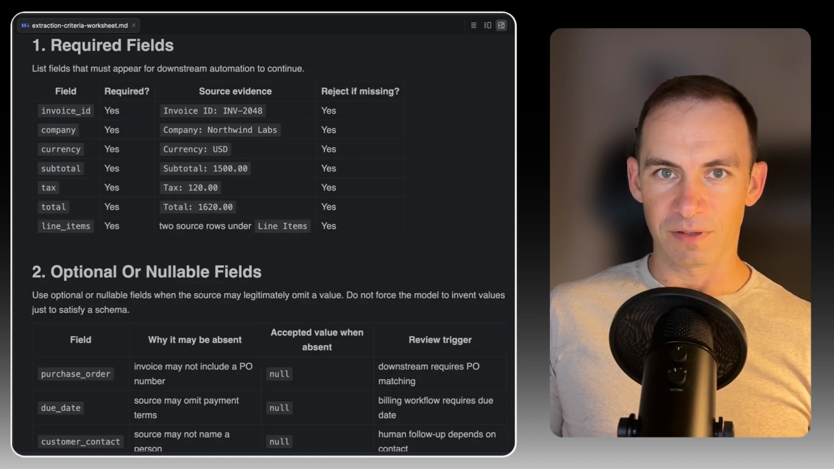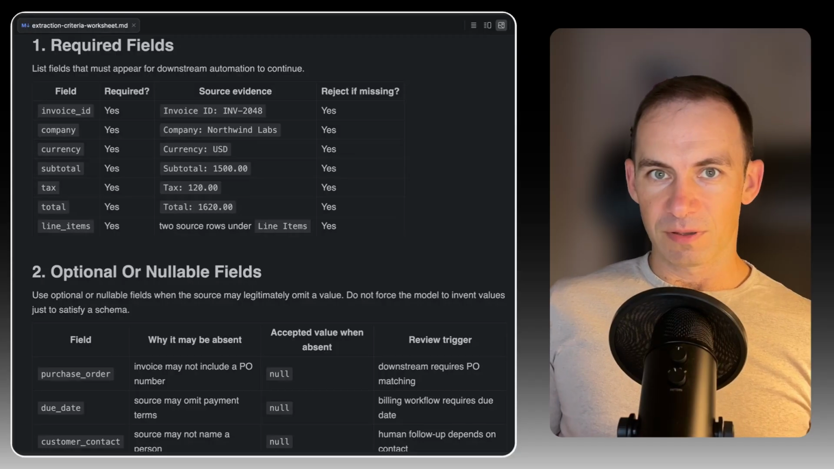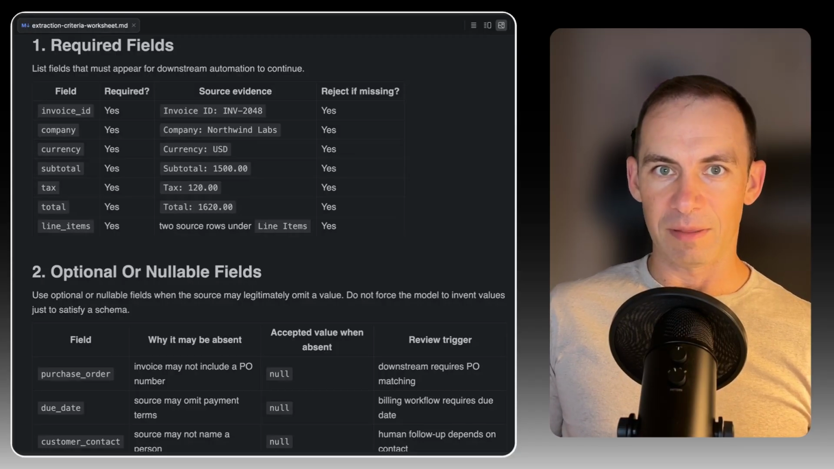Now separate required fields from optional or nullable fields. The invoice identifier may be required. The company may be required. The currency may be required. The line items may be required. But suppose the source doesn't contain a per cache order, or a due date, or a contact person. The correct behavior is not fabrication. Depending on the downstream needs, the correct result may be null, unclear, not present, or a structured review note. The rubric must define which one is allowed.